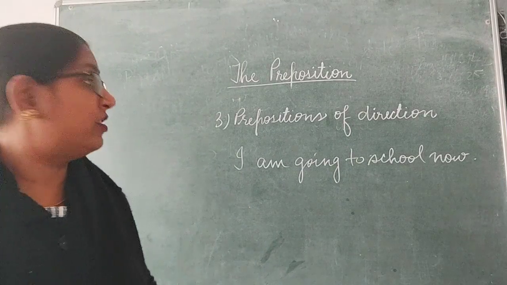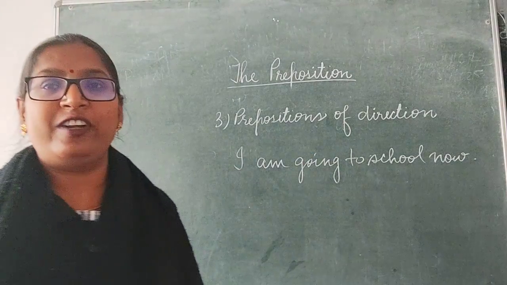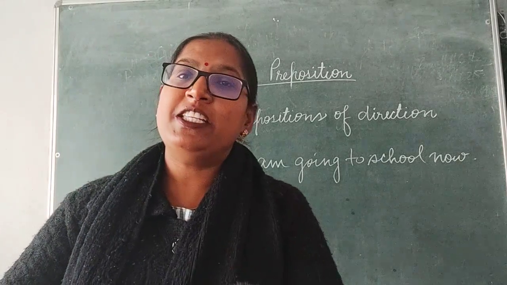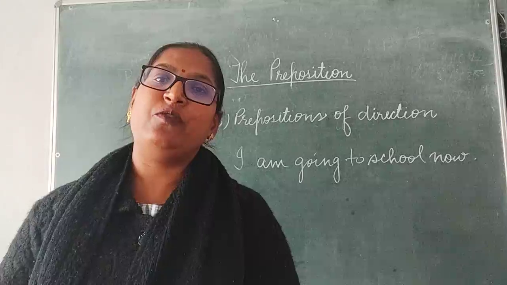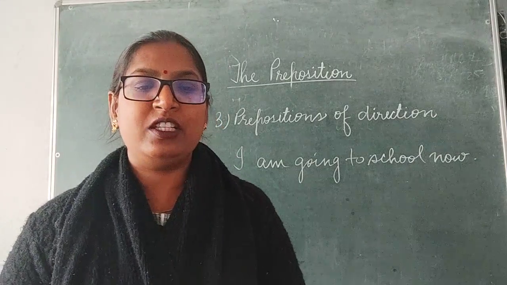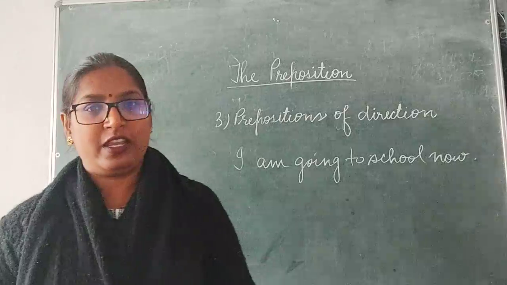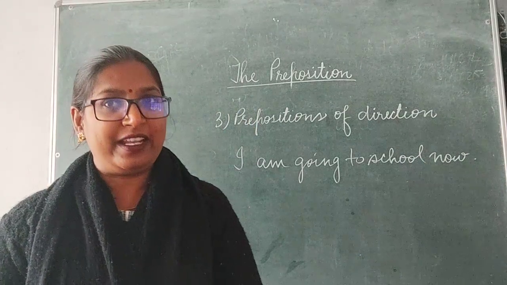Let us see the third kind of preposition, that is prepositions of direction. Prepositions such as to, round and towards give us information about the direction or movement of a person or thing. These prepositions are known as prepositions of direction.